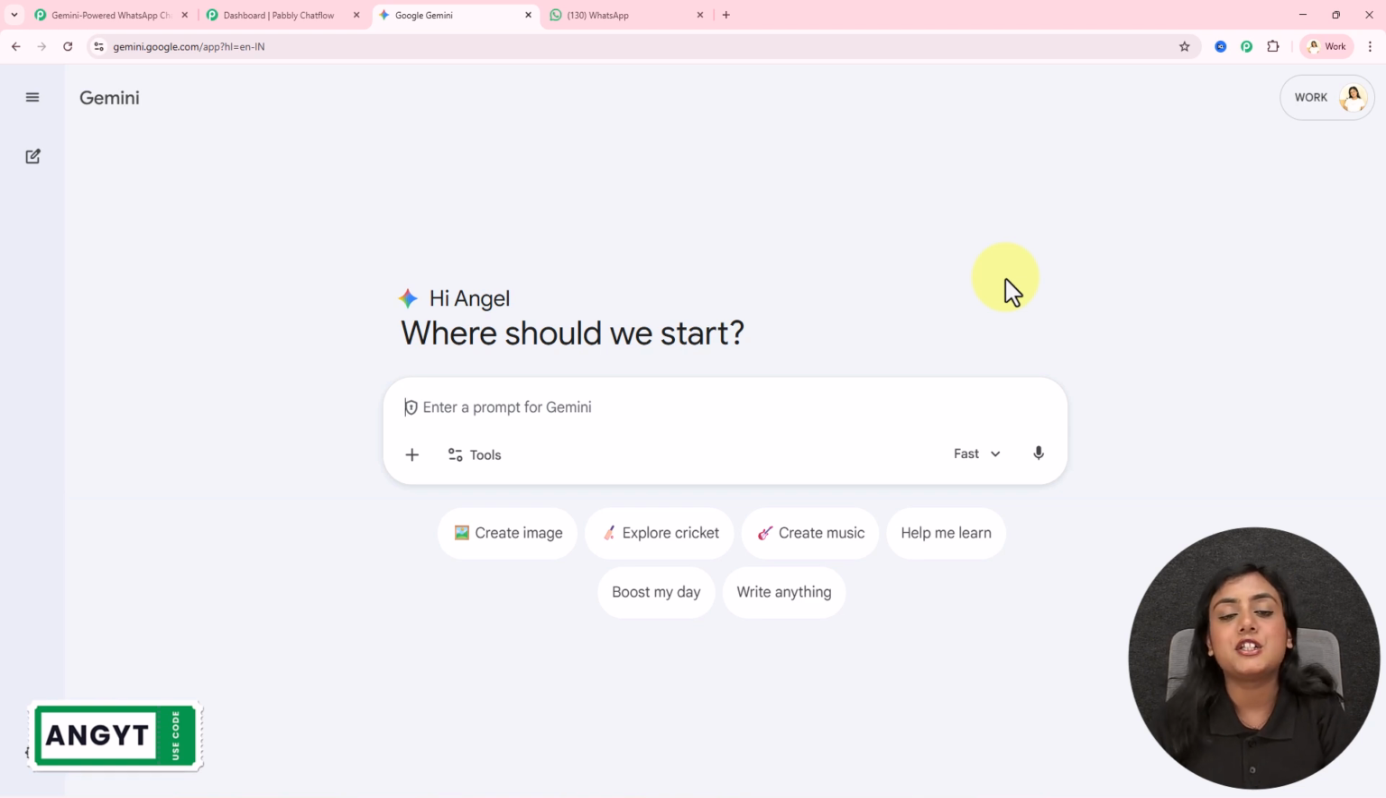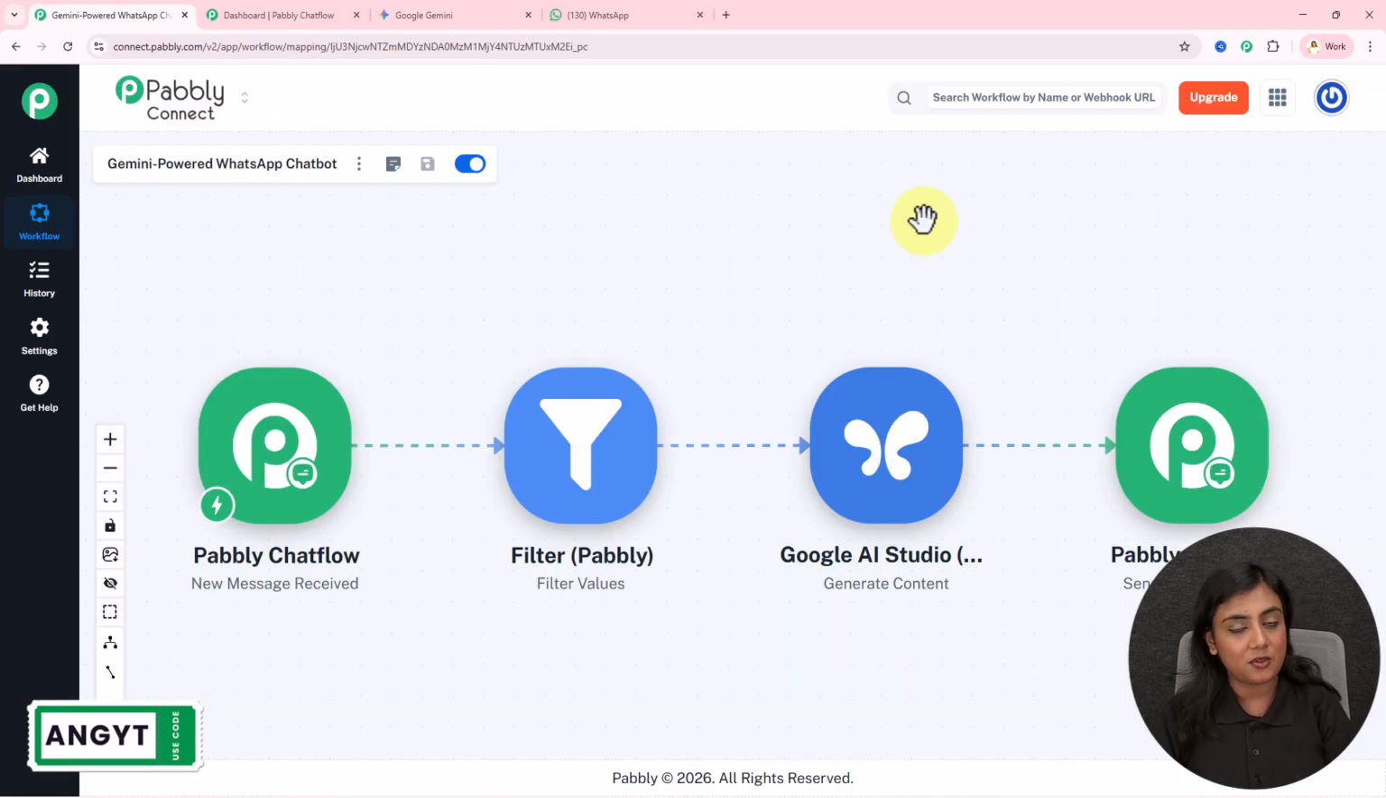Everyone, in this video I will show you how by using Google Gemini you can create a WhatsApp chatbot that will automatically reply to all the queries that you receive from your customers or leads in your business on WhatsApp. Yes, this is possible. You can create an amazing AI WhatsApp chatbot using this amazing setup that you can see on this screen right here.